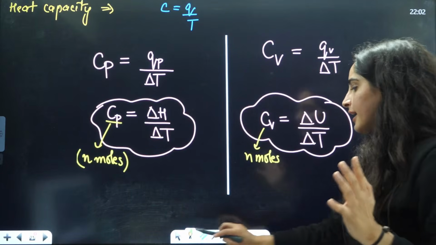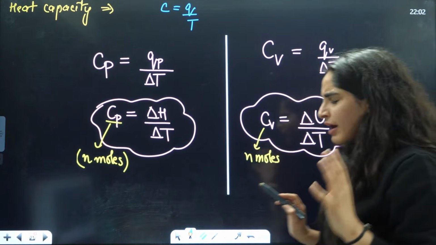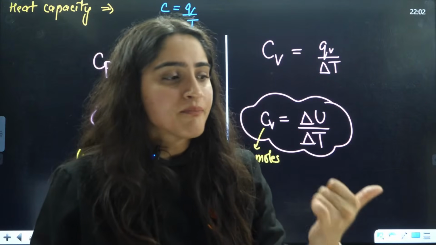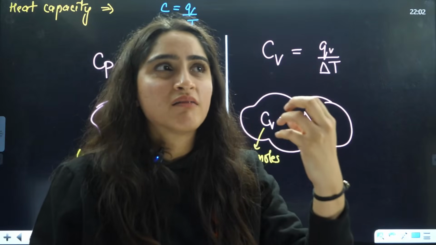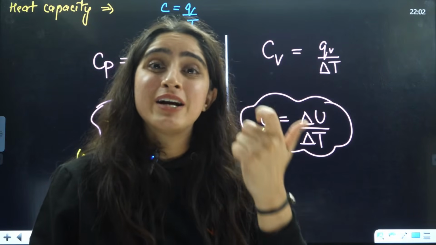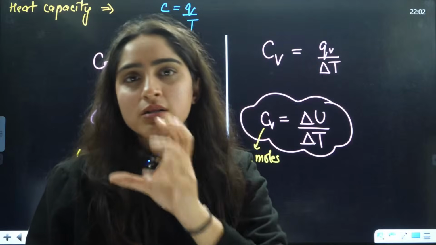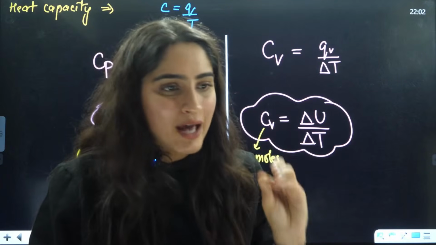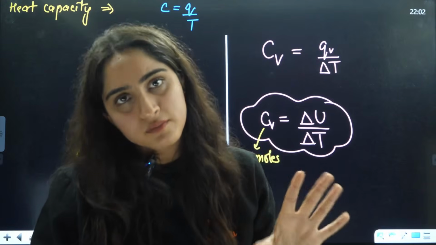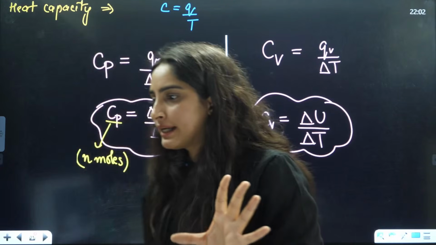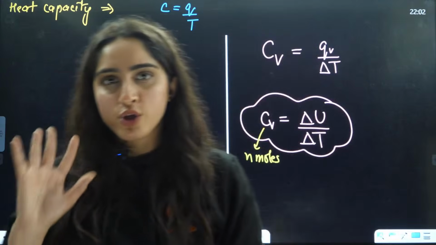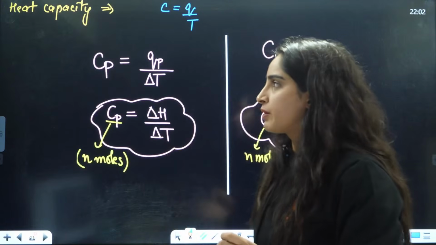Now let us understand heat capacity. This is a very important concept, okay? Heat capacity, monatomic, diatomic, gamma value, degree of freedom. From these, the questions can be asked. So this is a very important concept, and it's a simple concept also. If you understand the formulas, it will be simple for you.